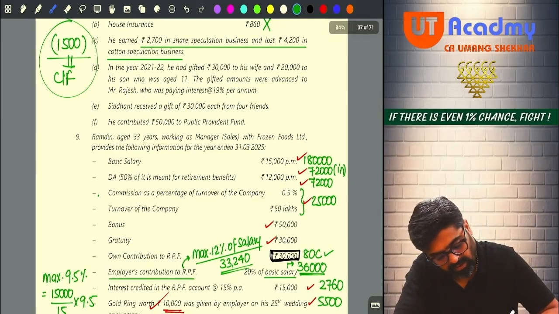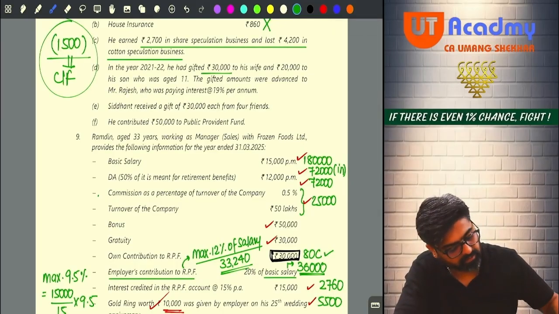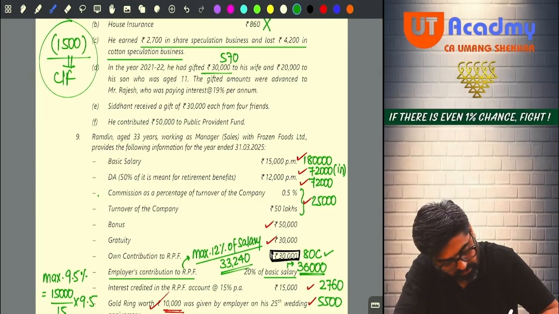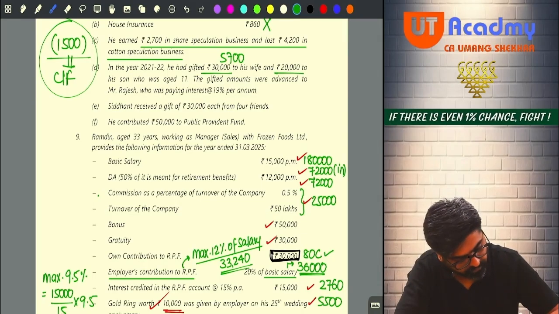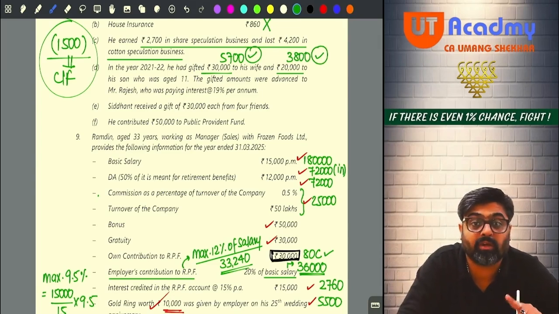So tell me, on 30,000, can you calculate 19%? It will be 5,700. And on 20,000, can you calculate 19%? It will be 3,800. So this also will be clubbed and this also will be clubbed, and this will be shown as your IFOS income. But from 3,800 you are going to get a 1,500 exemption also if 115BAC is not followed.